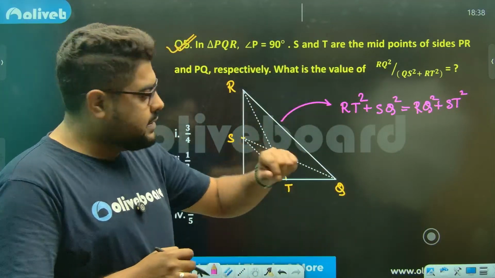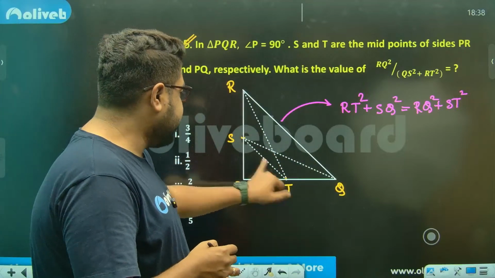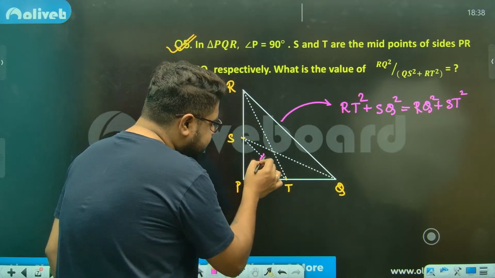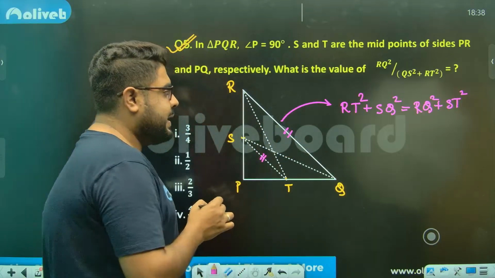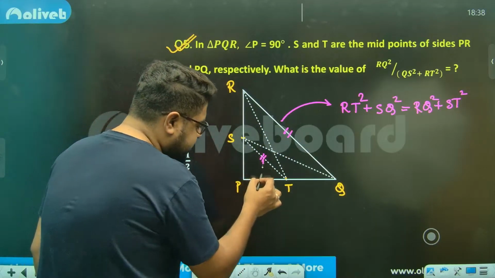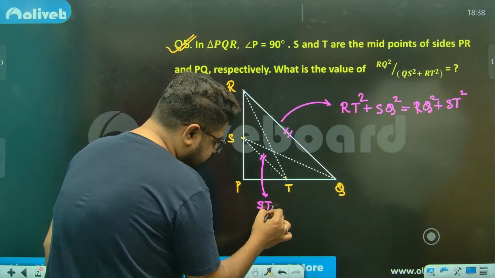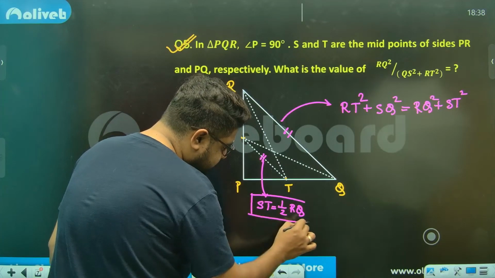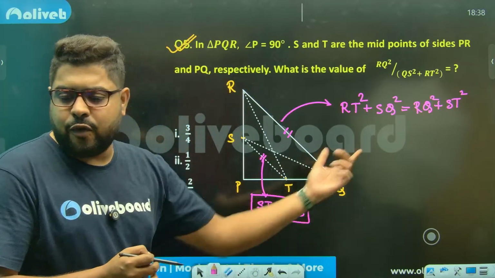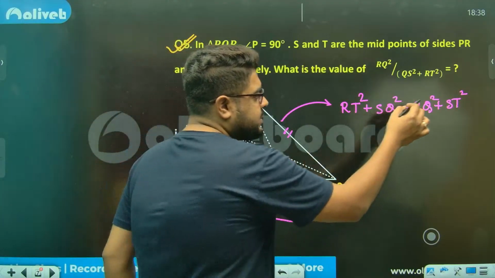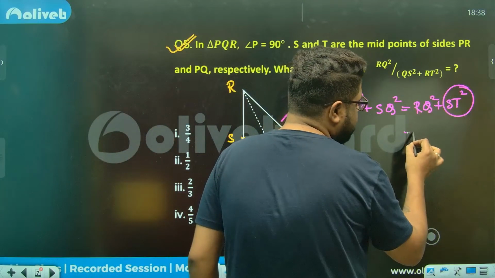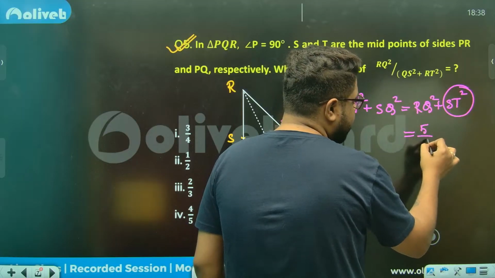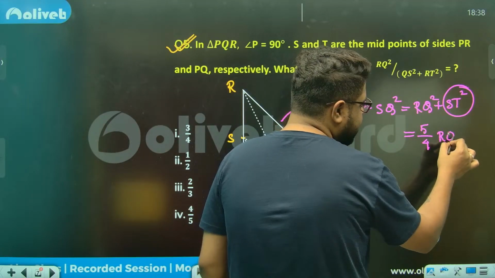Now what happens if these are medians, if T and S are midpoints? From the midpoint theorem I can say ST is equal to half of RQ, sir. So ST square will be 1/4 of RQ square. So RQ square plus 1/4 of RQ square, meaning 5/4 of RQ square.